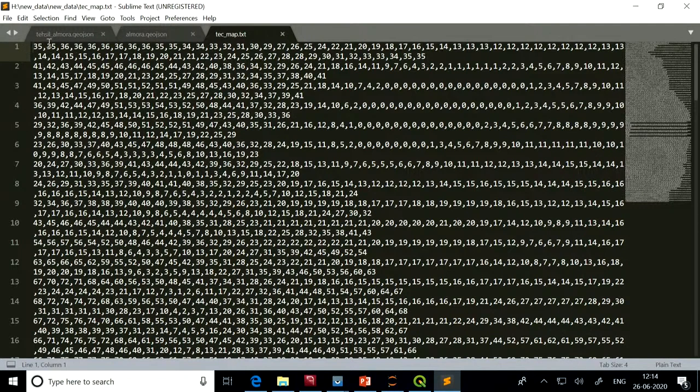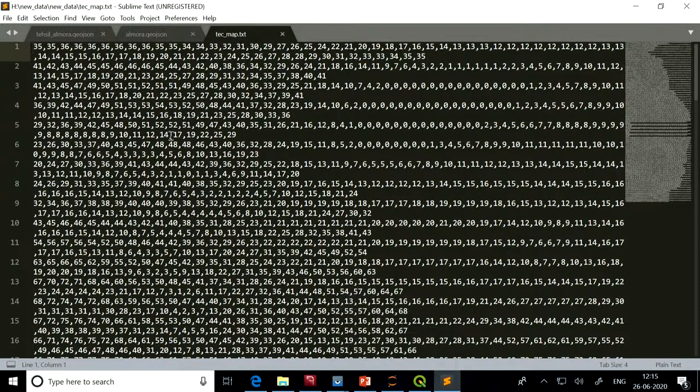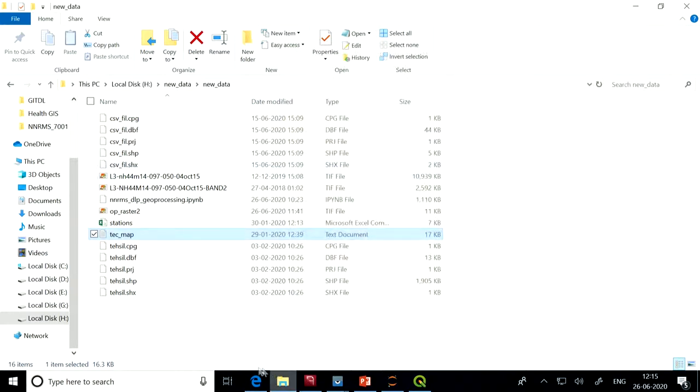Now we will convert this text file to a GeoTIFF or IMG image for visualization, because just by seeing these numbers you cannot see it visually. This is the pixel intensity of that particular grid: the first pixel, second pixel, third pixel, and so on. We have 71 pixels in the x direction and 73 pixels in the y direction.